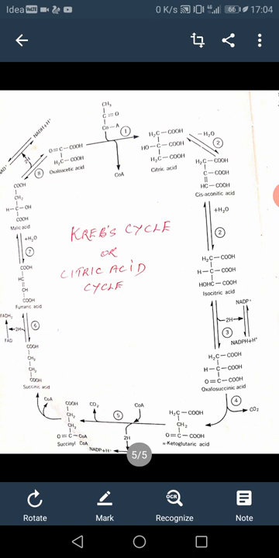Under aerobic conditions, pyruvic acid, the terminal product of glycolysis, can undergo decarboxylation and combine with coenzyme A, forming acetyl coenzyme A. Acetyl coenzyme A is the connecting link between glycolysis and the Krebs cycle. The cycle is so named because of the cyclic manner in which the starting compound, oxaloacetic acid, is regenerated. The cycle is named after the English biochemist H.A. Krebs, who played a major role in its discovery.